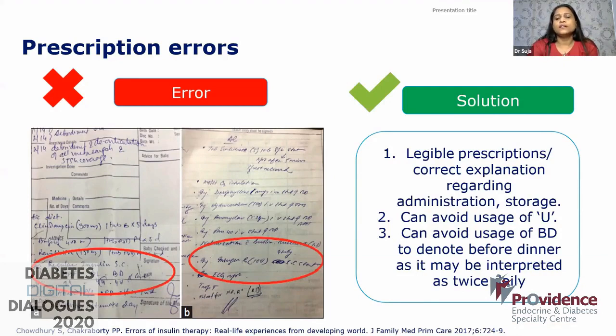Another thing is we should always write the route of administration clearly, and the time of administration in relation to meals. Also, while giving a premixed insulin, always remember to write the proportion, whether it is 50-50, 30-70, or 25-75. Always mention these things in the prescription very clearly.